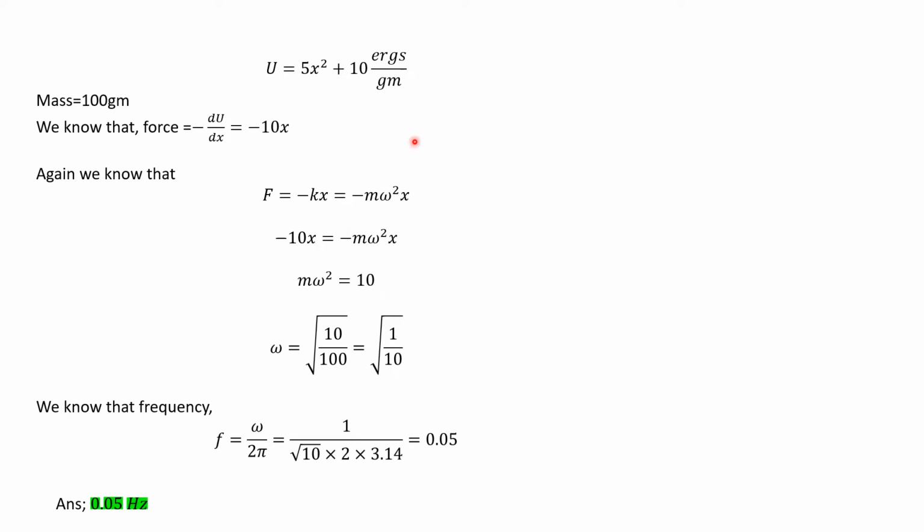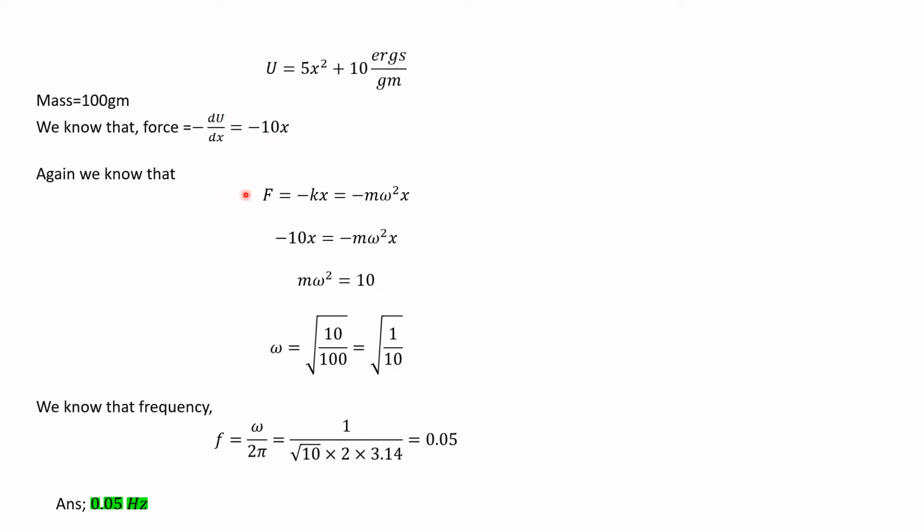So here is the solution. The potential energy is given as U equal to 5x square plus 10 ergs per gram, and the mass is 100 gram. We know that force is equal to minus del U by del x, that is equal to minus 10x.